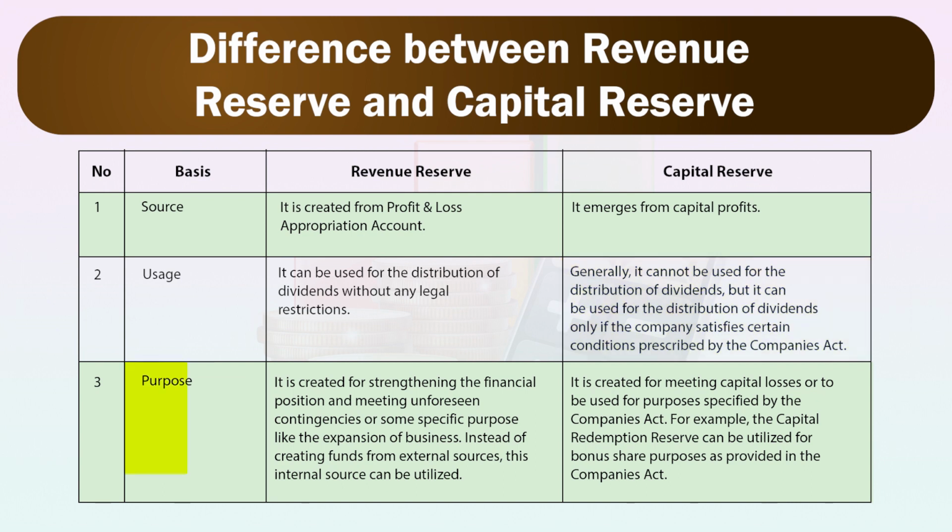Third basis is purpose. In case of revenue reserves, it is created for strengthening the financial position and meeting unforeseen contingencies or some specific purpose like the expansion of business. Instead of creating funds from external sources, these internal sources can be utilized. Whereas in case of capital reserve, it is created for meeting capital losses or to be used for the purpose specified by the Companies Act. For example, the capital redemption reserve can be utilized for bonus shares as provided in the Companies Act.